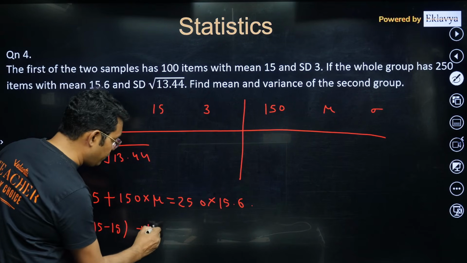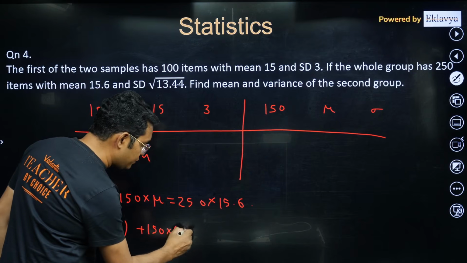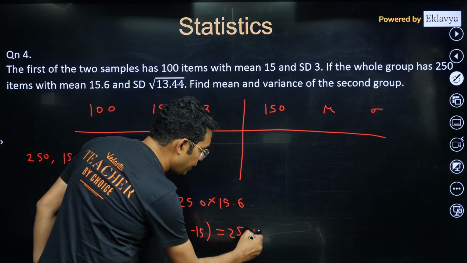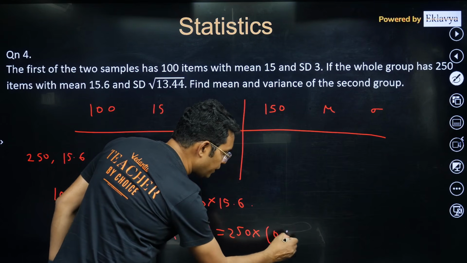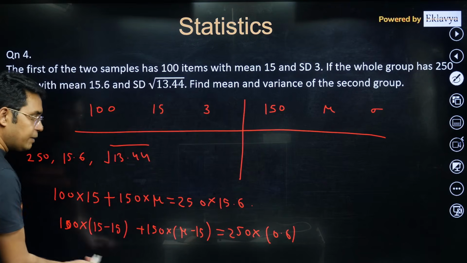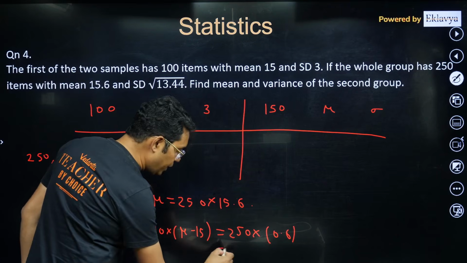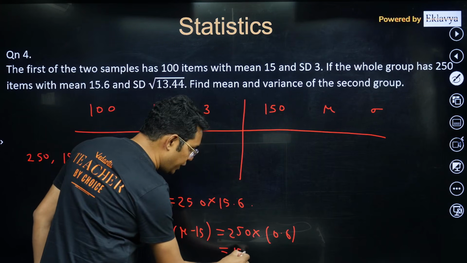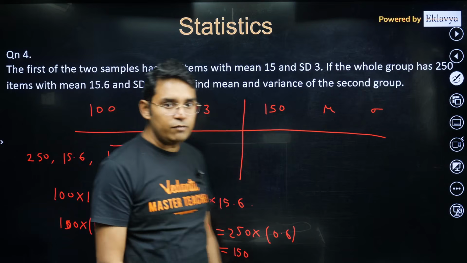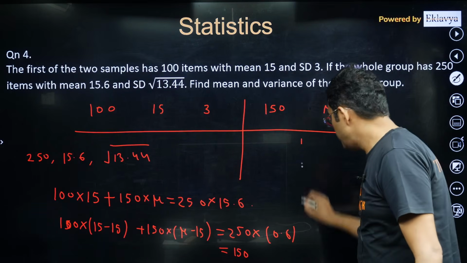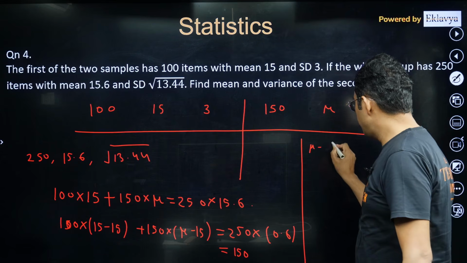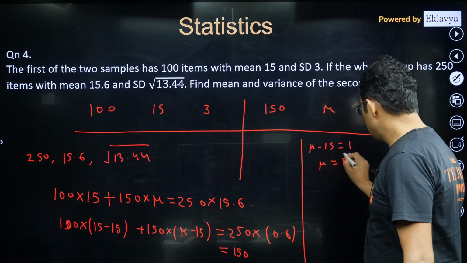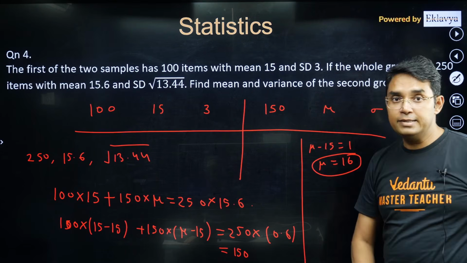Here it will be 150 into mu minus 15, and on the right hand side it is 250 into 0.6 only. I have subtracted by 15. This has become 0. And this will become equal to 25 into 6, which is 150. So here mu minus 15 will be equal to 1. So your mu value will be equal to 16. So one thing, we have got mu as 16.